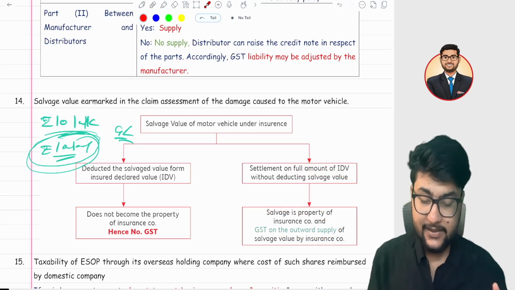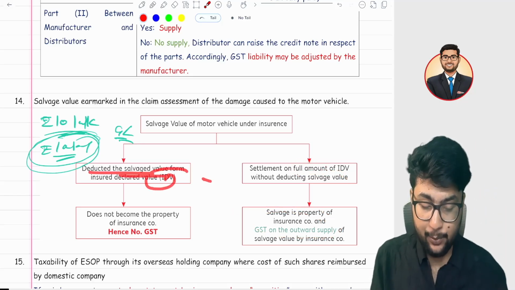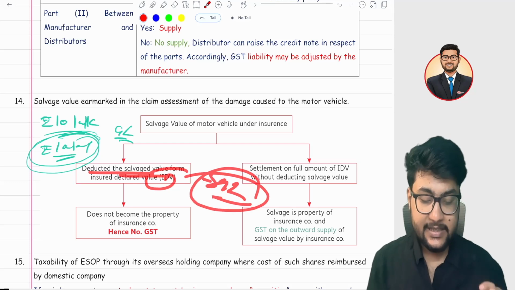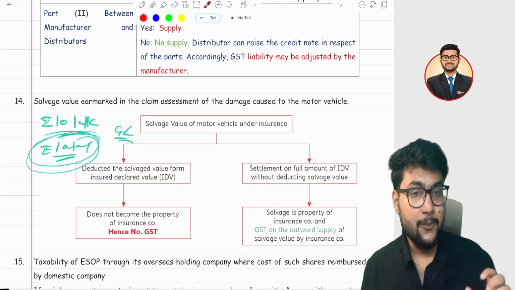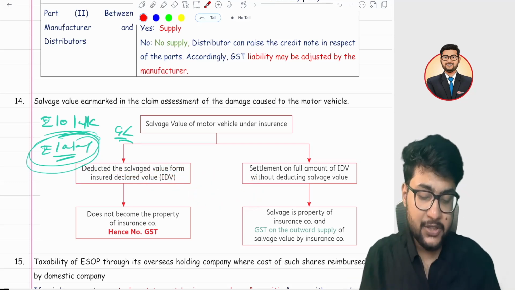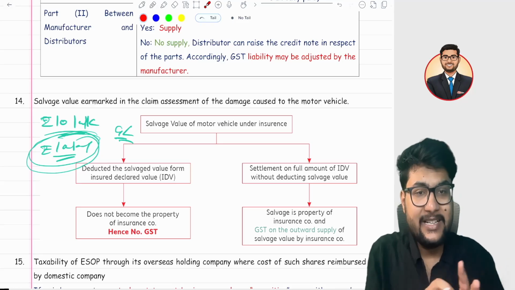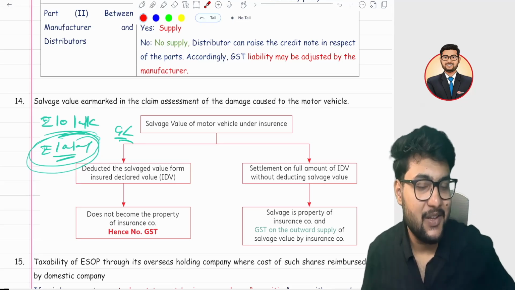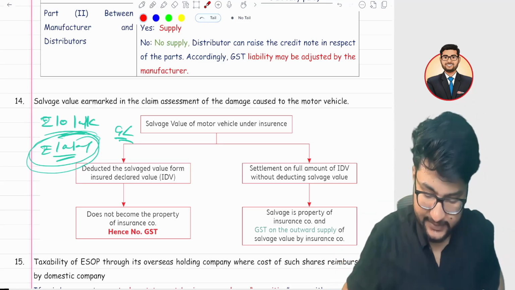But in case you deduct the salvage value and pay only 9 lakh rupees, it means there is no salvage transfer to the insurance company. Hence, there is no outward supply. It is not a supply. I hope it is clear.